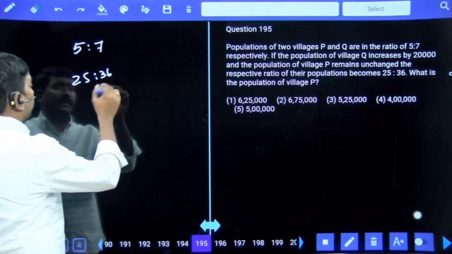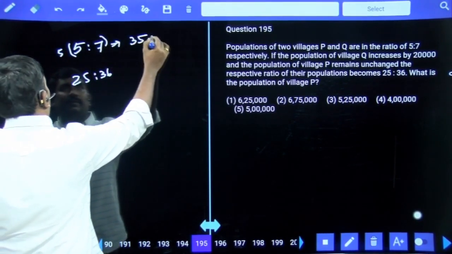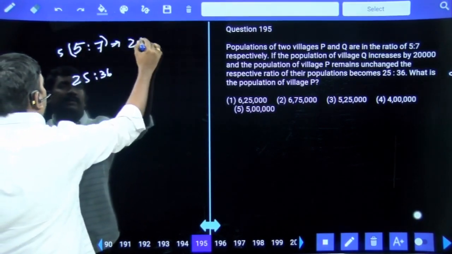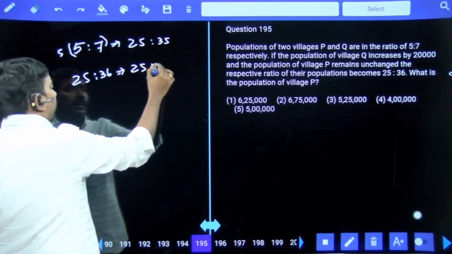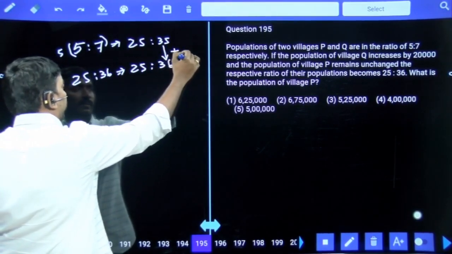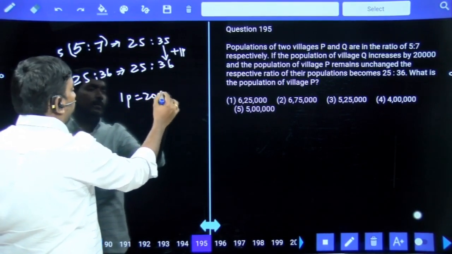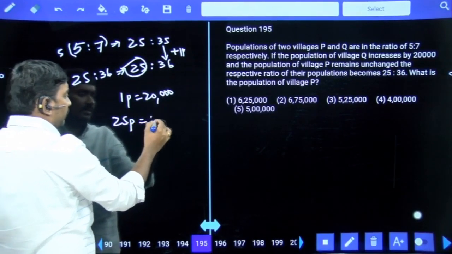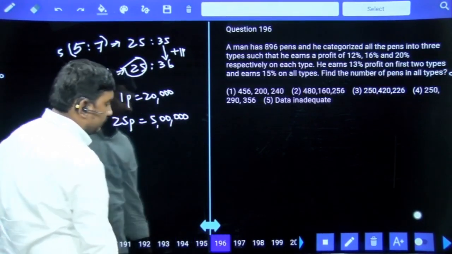See, P is unchanged, so multiply the first ratio by 5. 5 fives are 25, 5 sevens are 35. Initial population. P unchanged, but Q increased by 20,000. 35 became 36 means one part increases. That one part value is 20,000. P's population is 25 parts. 25 parts means 5 lakhs is your answer.